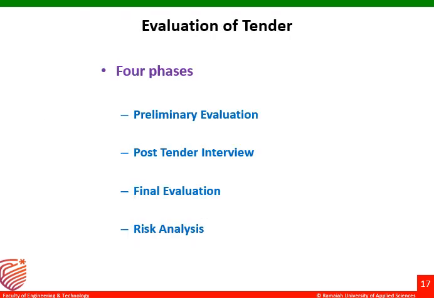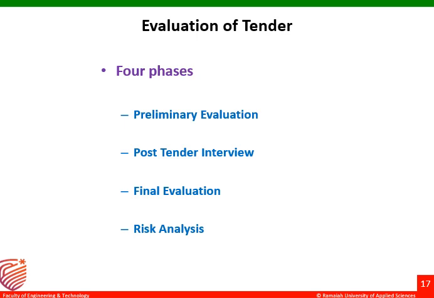Here we have studied envelope submission, receipt, and opening. Once the tenders have been opened, the principal or the owner or the committee evaluating the tender, on what basis will they evaluate? There will be four phases for the evaluation of tender.